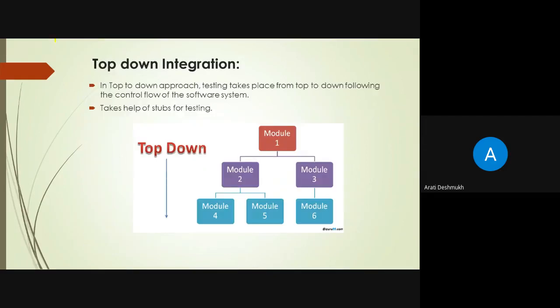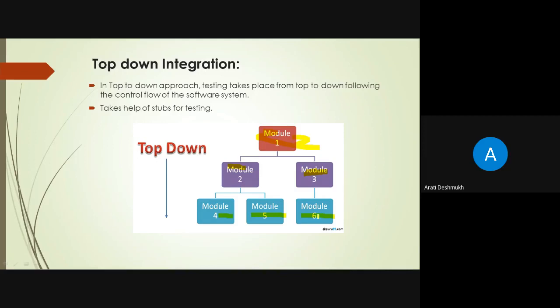This is the top-down approach. In the top-down approach, the testing requires the highest level module first. Module 1 is the highest level to be tested first and integrated first. Then module 2 and module 3 are integrated from the main module. So subordinates 4, 5, 6 are tested later. Like this, it is from top to bottom.